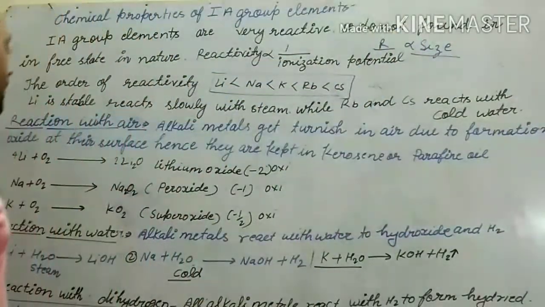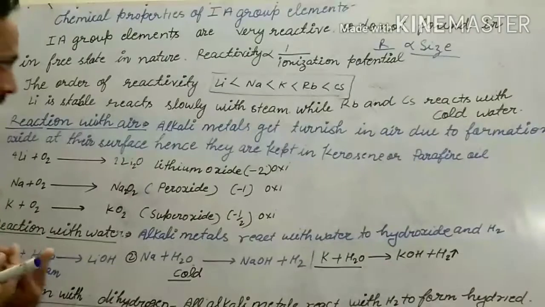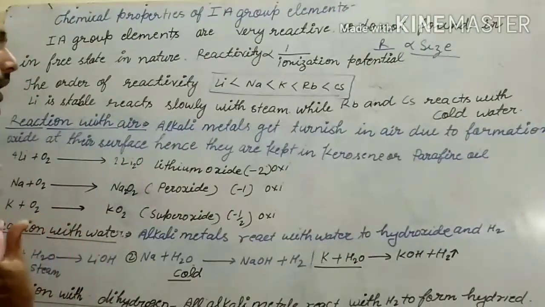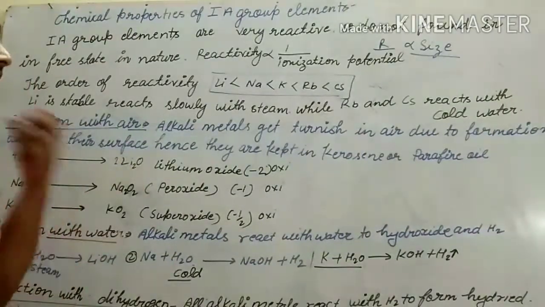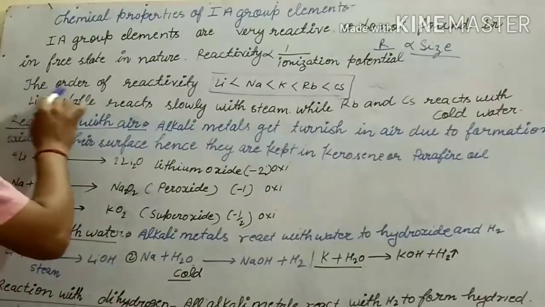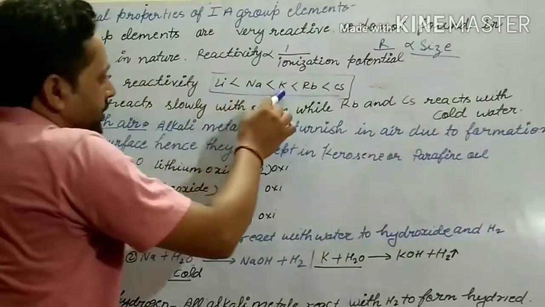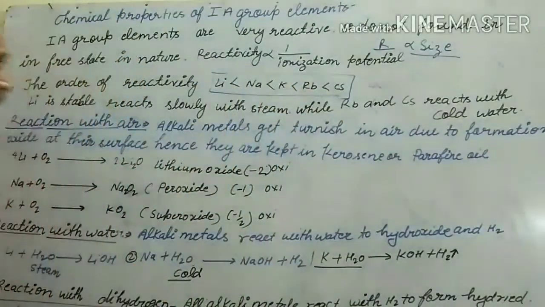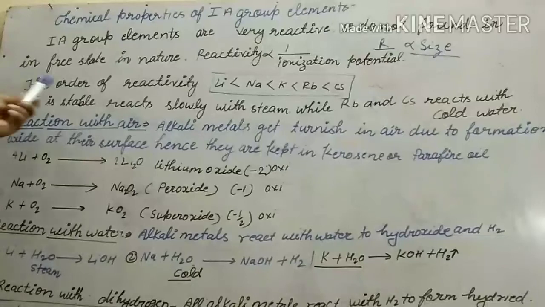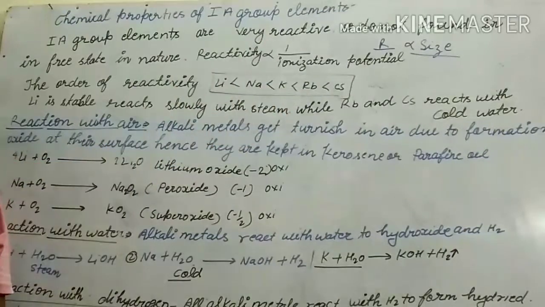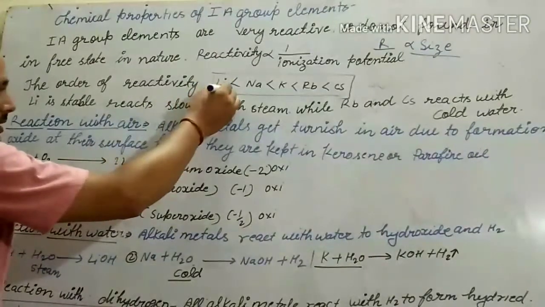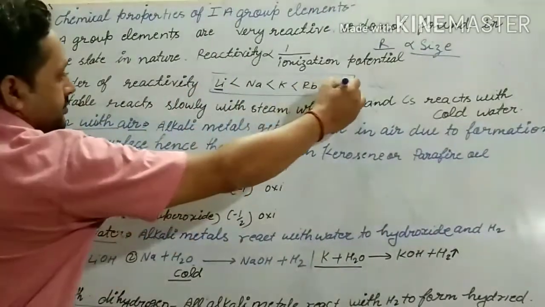It means elements that have a larger size are more reactive, and elements that have a smaller size are less reactive. So let us see the order of reactivity: lithium, sodium, potassium, rubidium, cesium. In this, which one is less reactive? Lithium is less reactive, and cesium is most reactive.